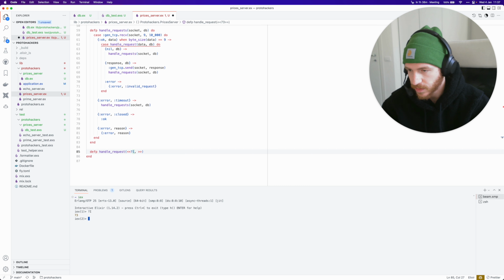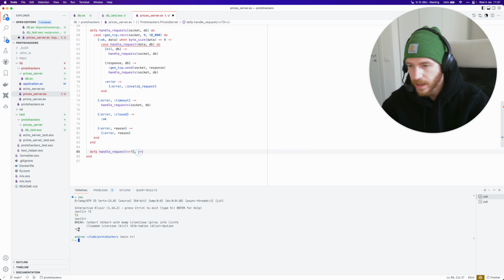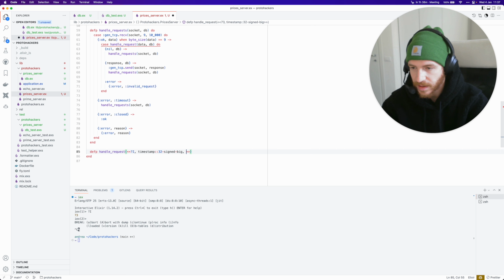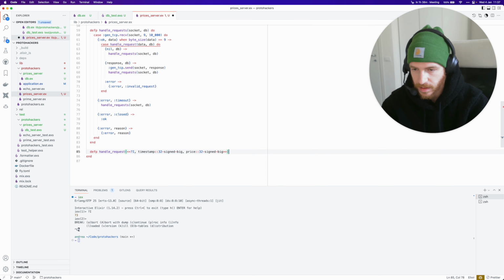It's just replaced by the Elixir compiler with an integer representing the ASCII byte representation of this. So easy peasy. And if we get a timestamp, which is a 32-bit signed big-endian integer, as per the problem description, and then a price, which is again a 32-bit signed big-endian integer, this is a well-formed request.